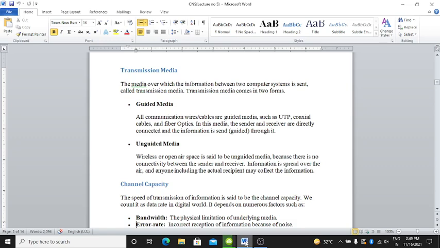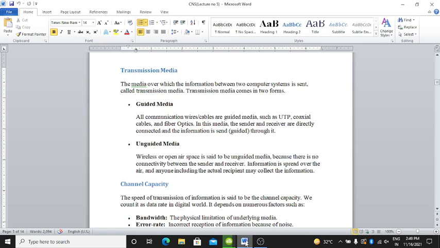In guided media, all communication via wired cables is guided medium, such as UTP, coaxial cable, fiber optics. In this media, the sender and receiver are directly connected and the information is sent guided through it.